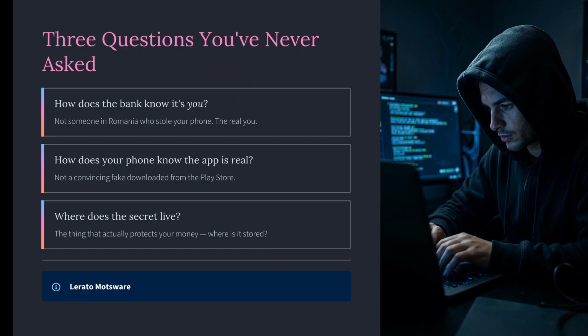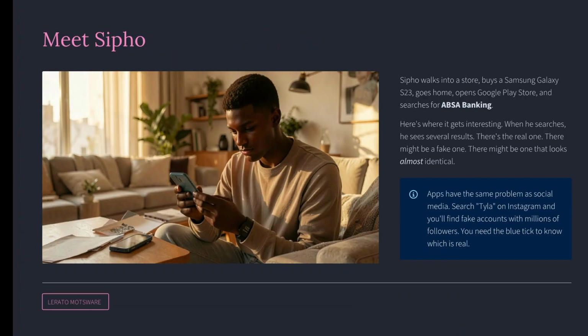Three questions you have probably never asked. One, how does the bank know it's actually you, not someone in Romania? The real you. Two, how does your phone know the app is real? Because fake apps exist. Three, where does the secret live? The thing that protects your money. These questions changed everything for me. They will change how you see your phone. Let me introduce you to someone.